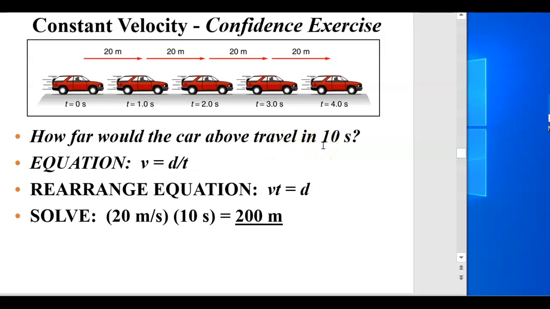So now you're going to use the velocity that you already calculated. You're going to rearrange the equation, so it's d equals v times t. In my next lecture, I'm going to go very slowly and show you how you rearrange, because I know a lot of you need that step to go slower. And then you're going to solve. So it would be the 20 meters per second times the 10 seconds, and so the car went 200 meters.